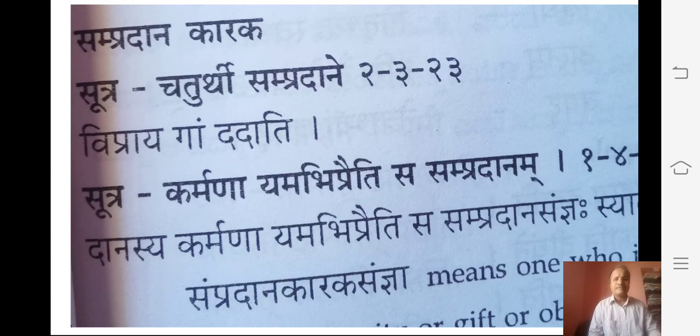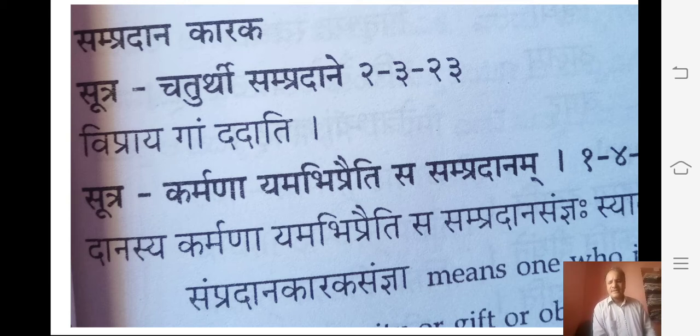Next one. Sampradana karaka. That one is called the chaturthi, sampradana. Vipraya gam dadati, an example. What is the sampradana? Karmana imabe preti cha sampradana. That means the sutrartha is danasya karmana imabe preti cha sampradana sodhyasat.